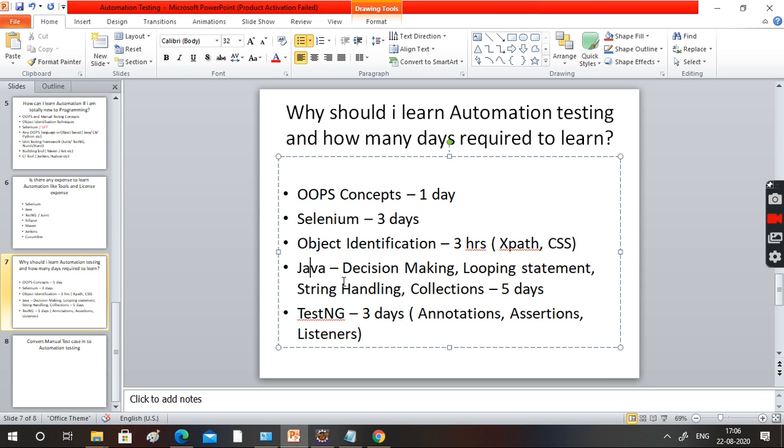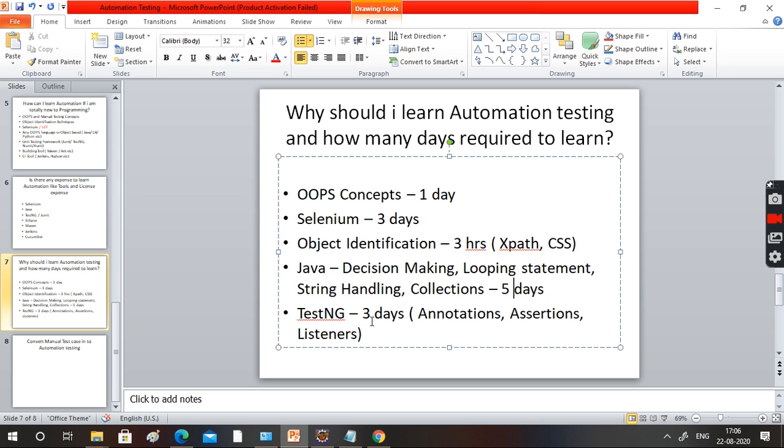Java, boss, Java is a very big thing. I don't know anything about it. No need to worry about that. You should only cover decision making, looping statements, string handling, collection. You can learn it within 5 days.